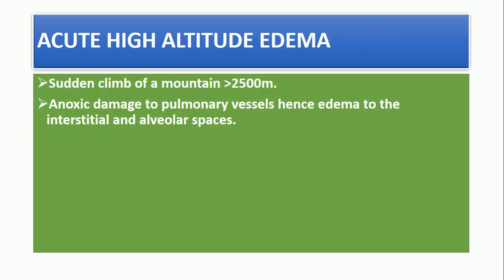Okay, another cause is acute high altitude edema. This is caused due to a sudden climb of a mountain, for example a mountain which is higher than 2,500 meters, which will cause anoxic damage to the pulmonary vessels, hence edema to the interstitial and the alveolar spaces.